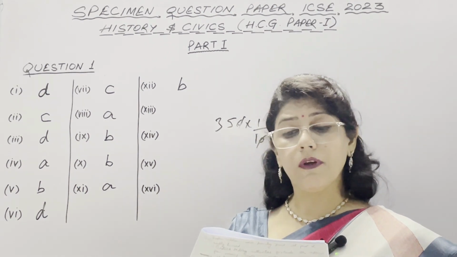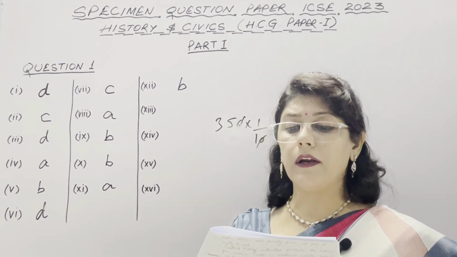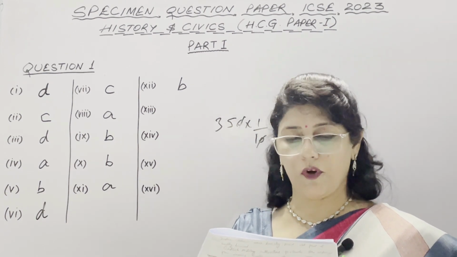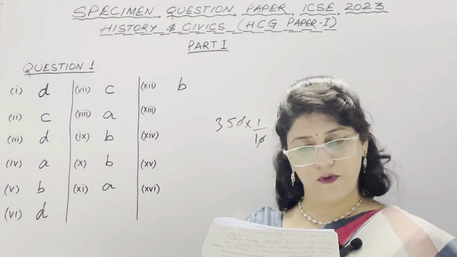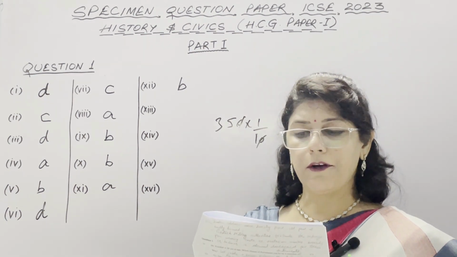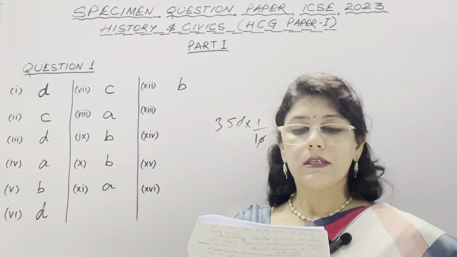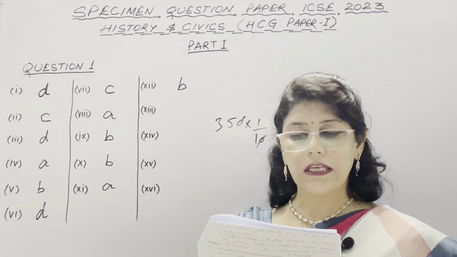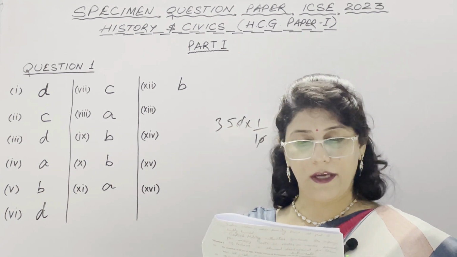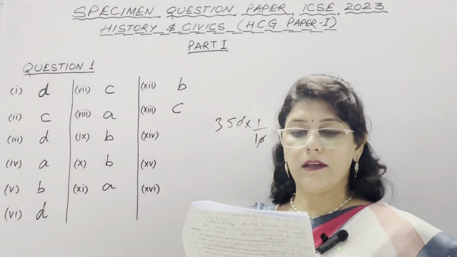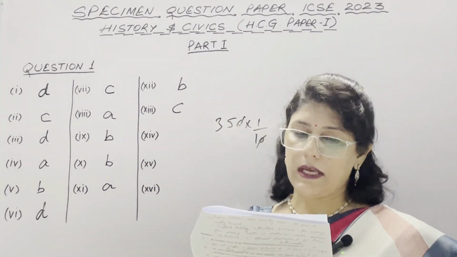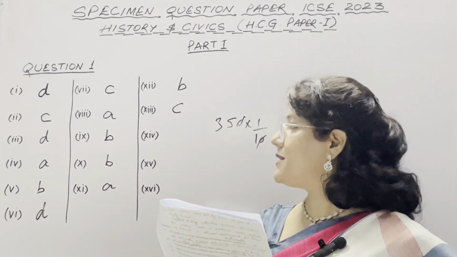In 13th, which of the following clauses was not part of the Indian Independence Act of 1947? A is there would be a Governor General for each dominion. True. B, the country would be divided into two dominions. It is also correct. C, the British Parliament had legislative control over India, which is not correct. It means our correct option is C. And D is there would be a division of army and assets. It is also there. So the correct option is C.